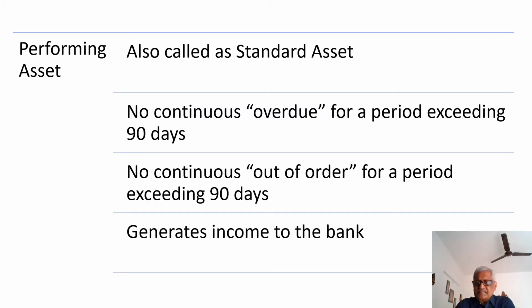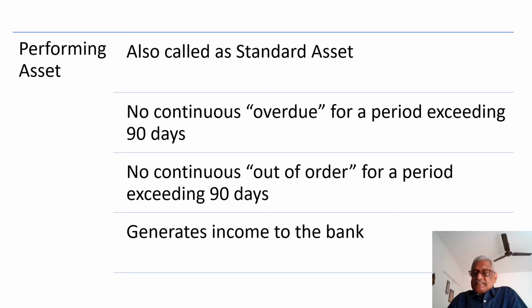A performing asset generates income to the bank. For example, the loans and advances granted by the bank to different types of borrowers earn interest to the bank. And as you are aware, the largest income of any bank in India is the interest it receives on the loans and advances. The performing assets are also called standard assets. That means standard assets generate income to the bank.